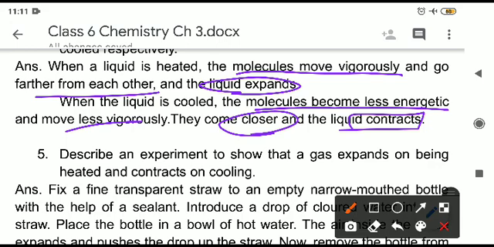Why is it expanding? Because on heating, any liquid we are heating, the liquid molecules are getting energy. Due to more energy, they start moving vigorously. Vigorously means fast. They start moving fast and they are moving away from each other on heating. When they are moving away from each other, the liquid will expand. On the opposite way, when the liquid is being cooled, the molecules' energy is reduced, they become less energetic, less vigorously they will move, they will come close to each other and ultimately they will start contracting.